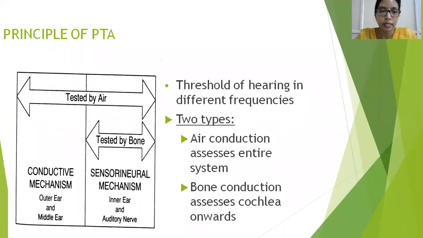So here we have already discussed this. The air conduction tests both the conductive mechanism and the sensory neural mechanism, whereas the bone conduction tests only the sensory neural mechanism. So from the cochlea nerve to the brain, that is only the bone conduction.